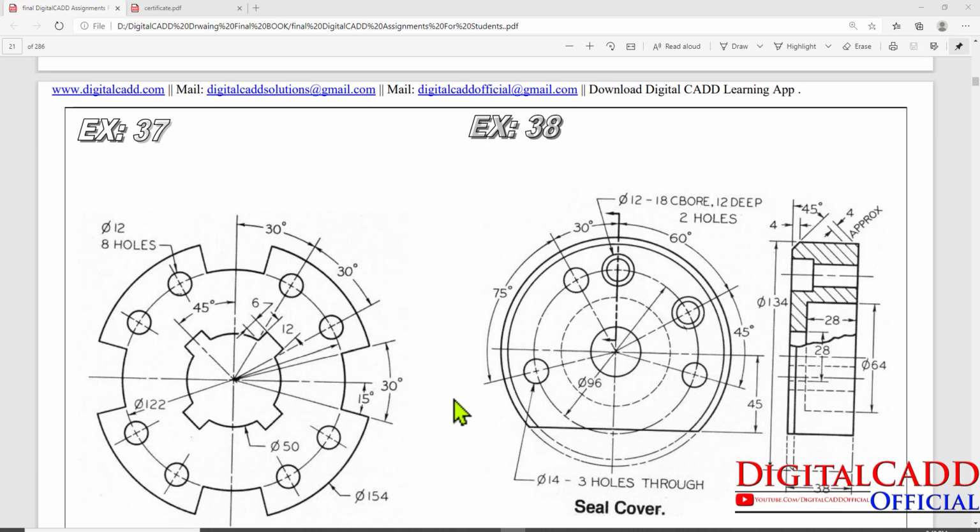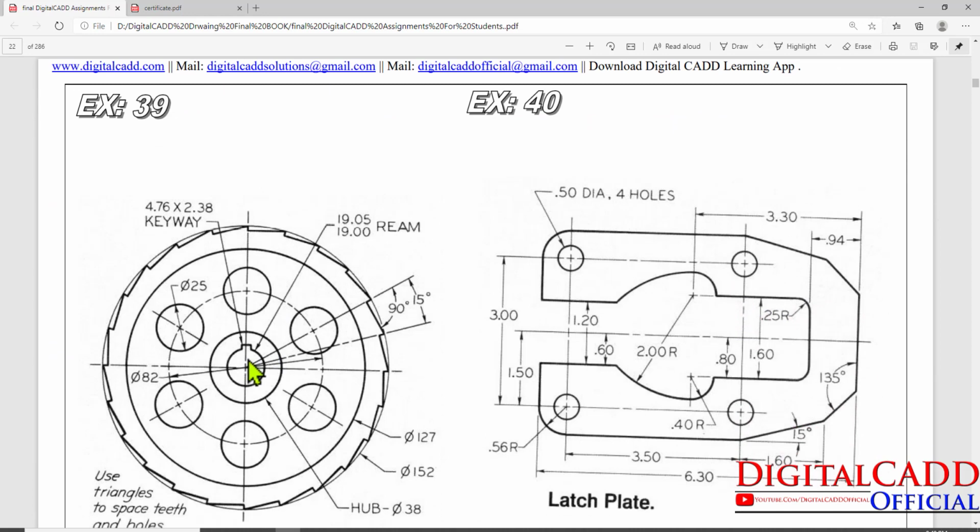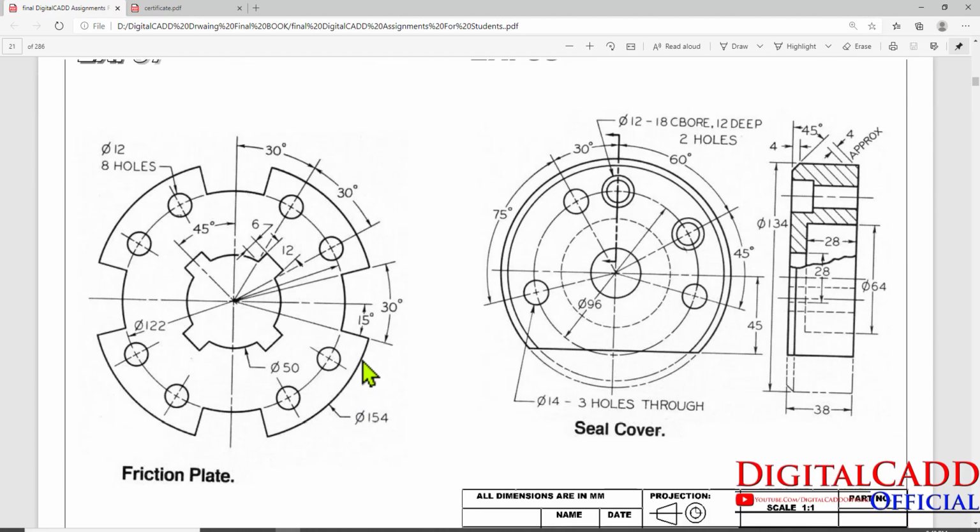In this lecture, we are going to cover three important mechanical drawings. Exercise number 37, we will skip this drawing because we will cover it in our machine drawing section. So for now, we are going to skip this exercise 38. Next, these two exercises 39 and 40. So here we have three exercises for this session.